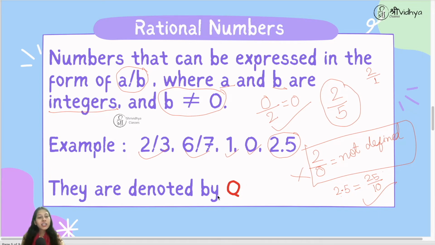Now, rational numbers are denoted by capital Q if you want to write them in the short form. Again, we don't represent rational numbers by capital R, because by capital R we are going to represent some other numbers. And where does this Q come from? Q means quotient. Quotient is what? Answer of division, right? So this is how we can understand rational numbers.